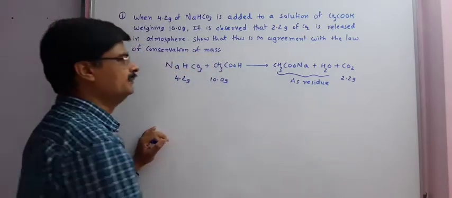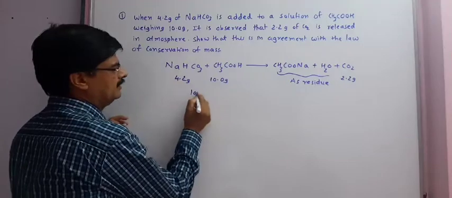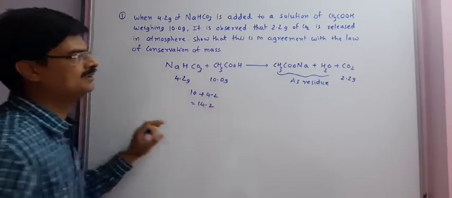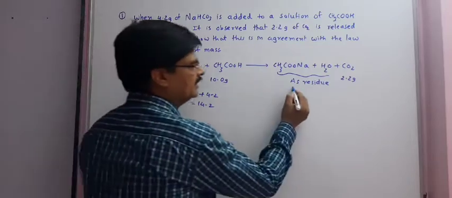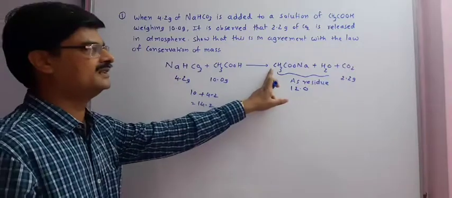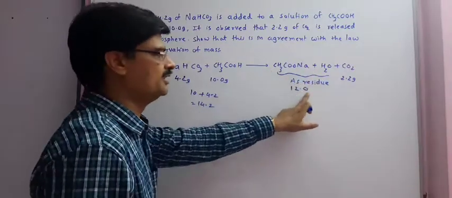So this will be 10 plus 4.2, it is 14.2, and this will be 12.0, residue CH3COONa and H2 will be 12.0.